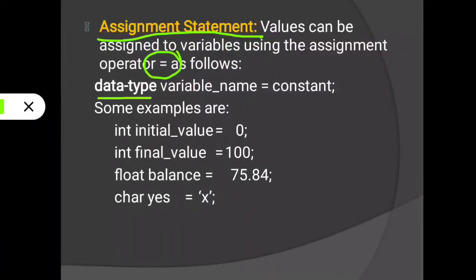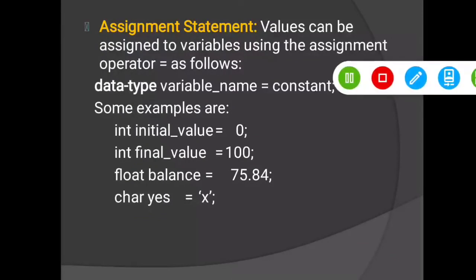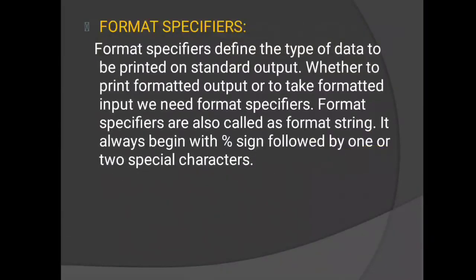That is data type, space, variable name, equal to, constant. Suppose we need to store an integer number, then we will write int final_value equal to 100. This is the format through which we will assign a number to a variable using the appropriate data type. This is called assignment. Then next we will proceed.